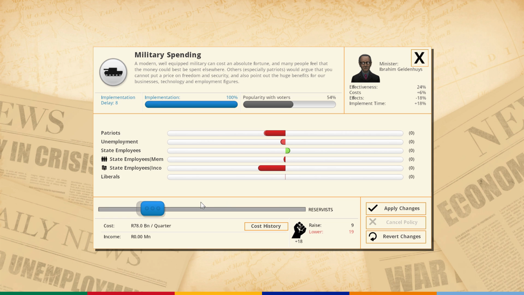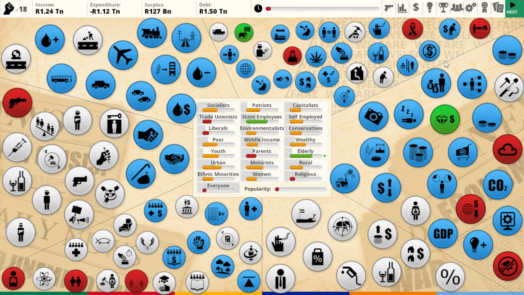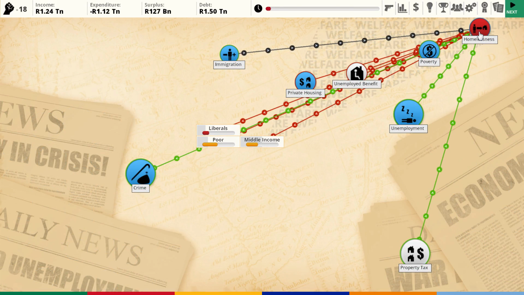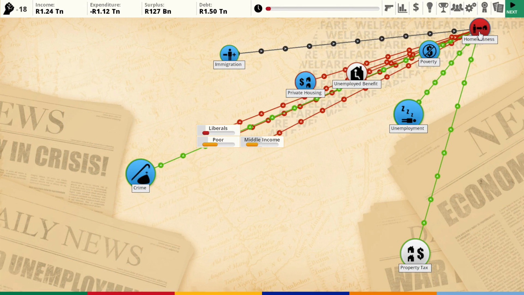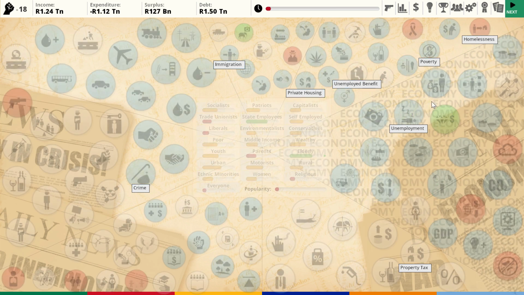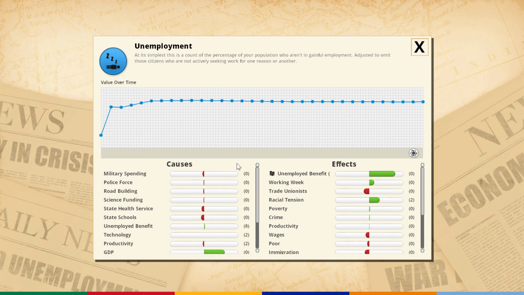Oh, it's 19, really? Okay, well then let's figure out a place to invest, either in education or health, I think, to fix homelessness. Right now it's unemployment that's contributing a lot. So let's look at unemployment and maybe look into state health services, if we increase that, or state schools. I think let's focus on education.